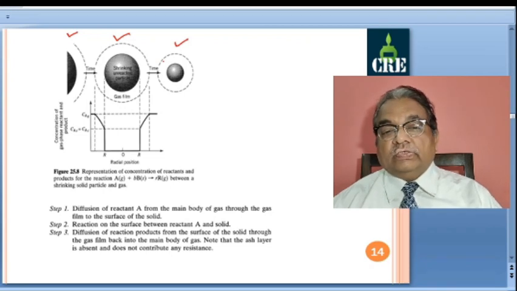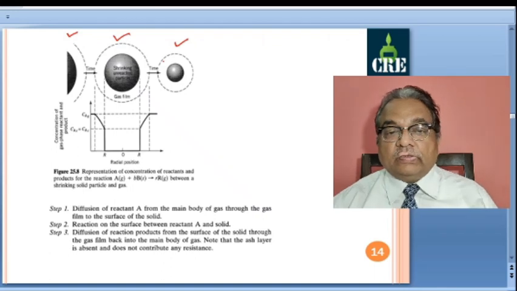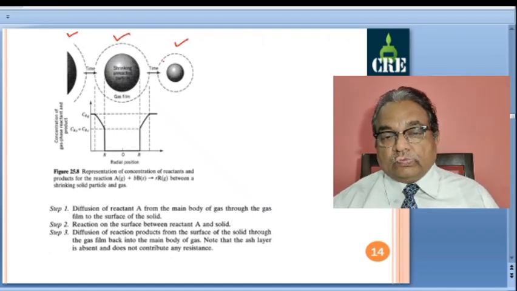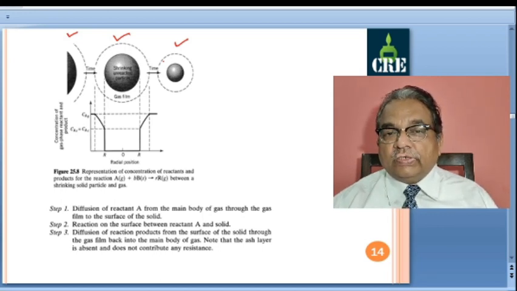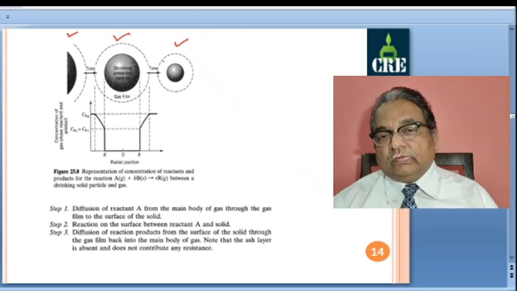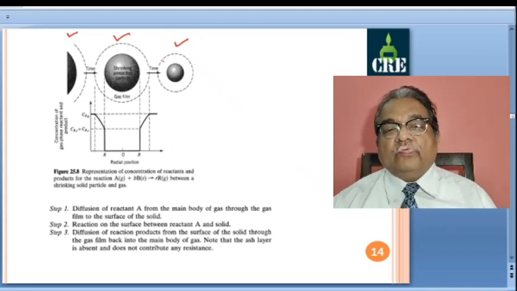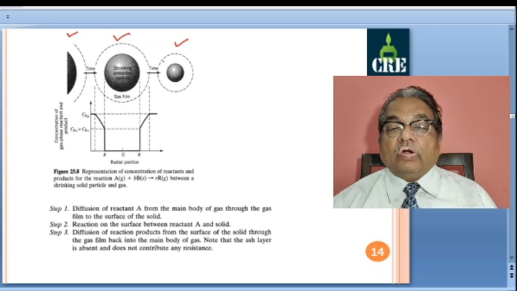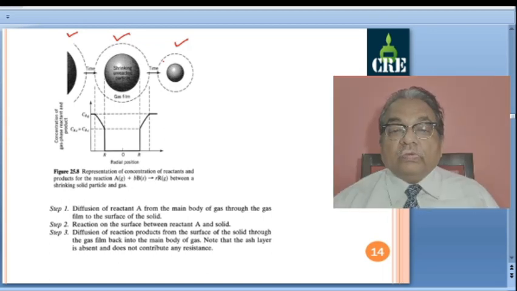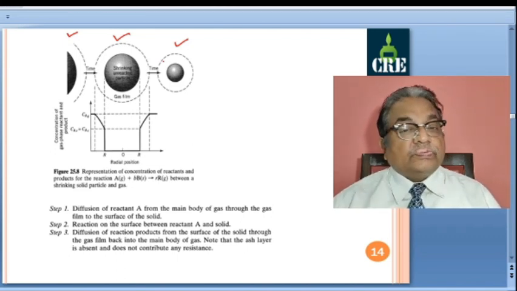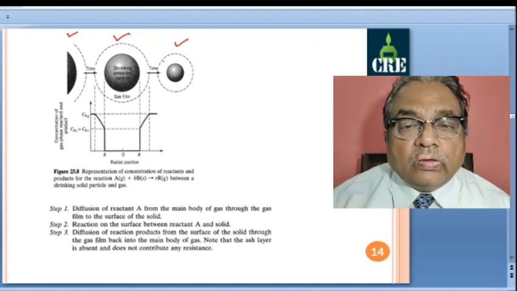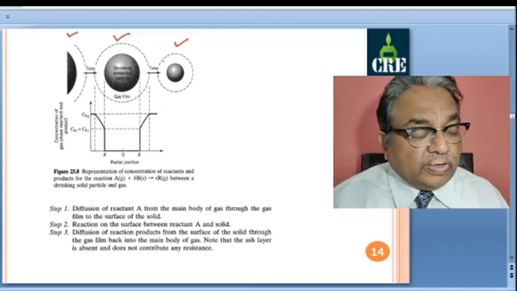No ash layer is formed here, so we have 3 steps. In the earlier case we saw 5 steps, but when the gaseous product is not diffusing back and the major product is solid, steps 4 and 5 are not considered. Here we have these 3 steps, and what happens depends on the mass transfer phenomena and the different properties.